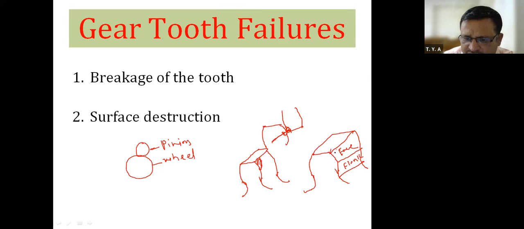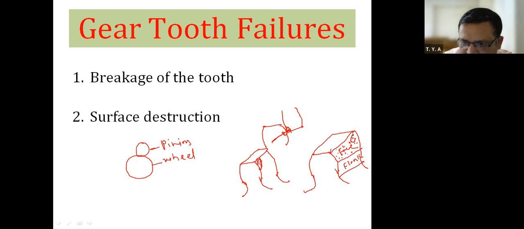What will happen if surface hardness is low? Here small pits will be formed like this. Pits means small holes. Like this, small holes will be formed on the surface. These small holes formed on the surface are known as surface destruction.